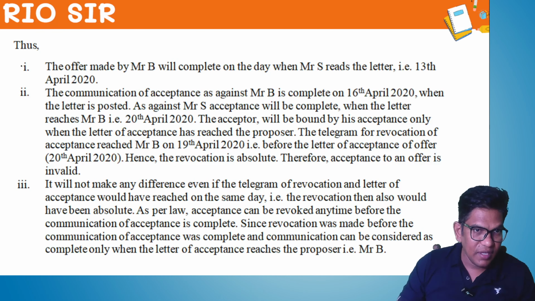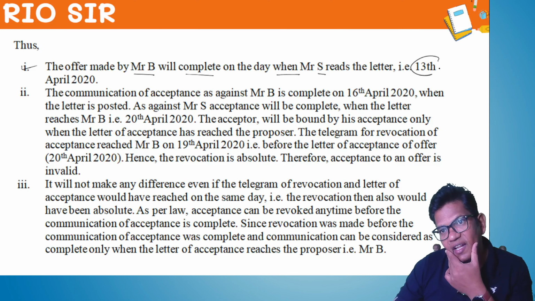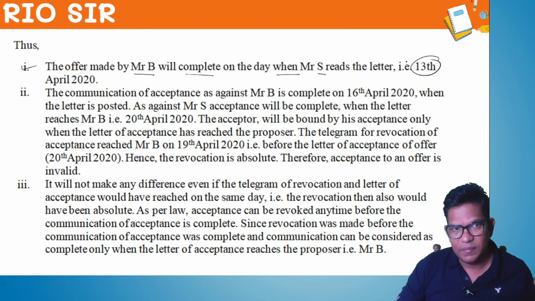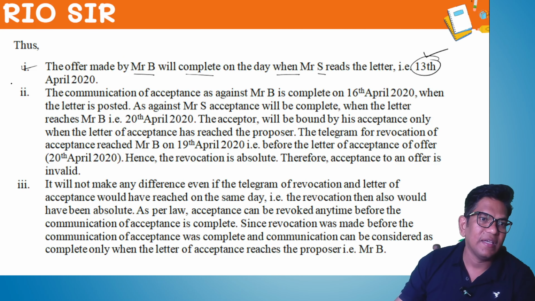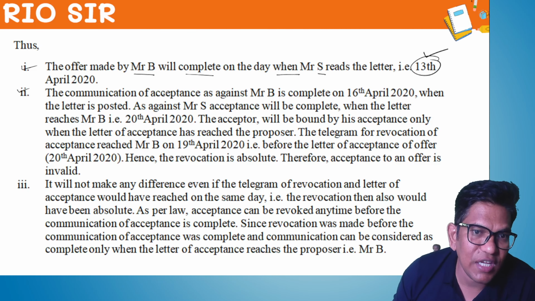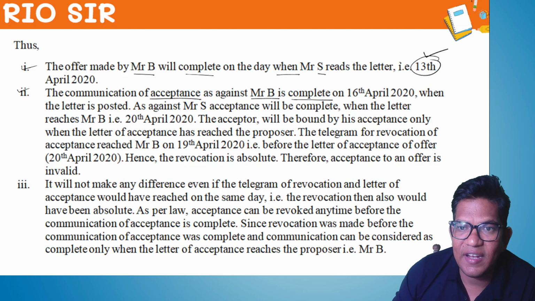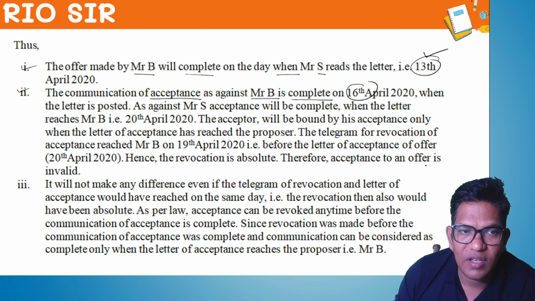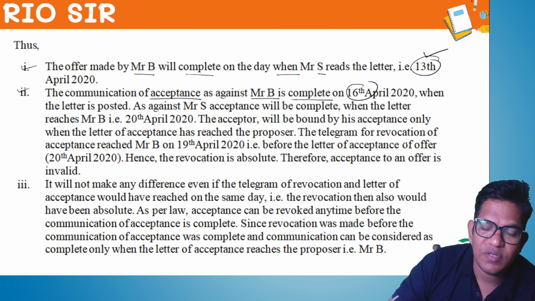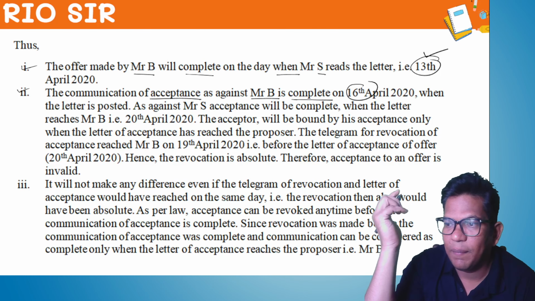First, the offer made by Mr. B will be complete on the day when Mr. S reads the letter, that is 13th. We have discussed this. The offer is complete when it is 13th. Next point, the communication of acceptance as against Mr. B is complete when it is 16th. Correct? Understood?